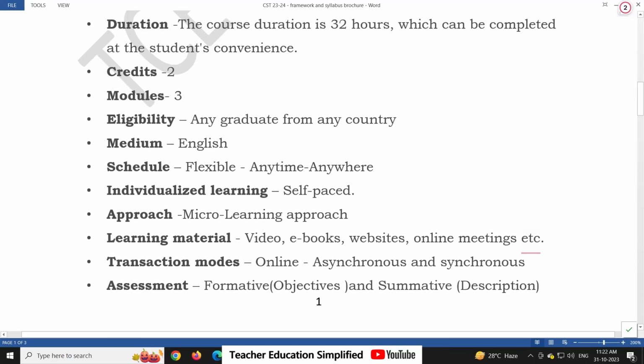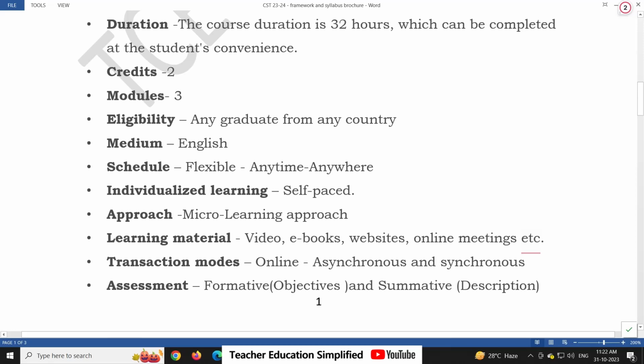Micro learning has been adopted for the course. There are 3 modules and each module can be done anytime. So these 3 modules are in a micro learning approach. You just learn one module, you will give the examination and you will qualify that module. So micro learning approach has been adopted for the course.